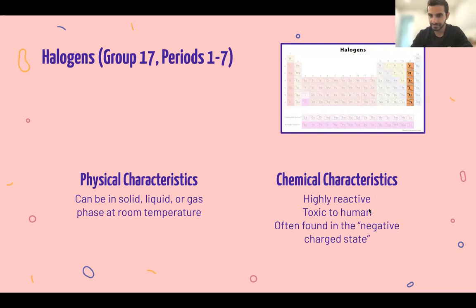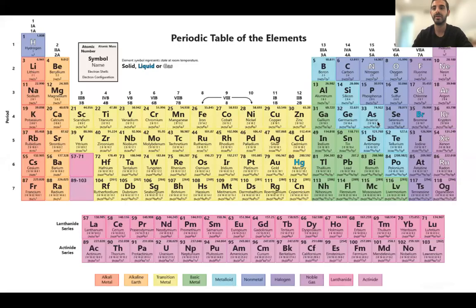And they're just an interesting group. They all behave very similarly. They're all very toxic and they're all highly reactive, especially when they're in their ground state. And then finally, the halogens were right here, all the way from fluorine to tennessine. And then finally, we'll talk about the noble, I'm sorry, not finally, we still have 2 more after this. We'll talk about the noble gases right now.